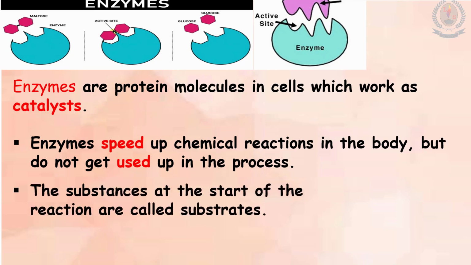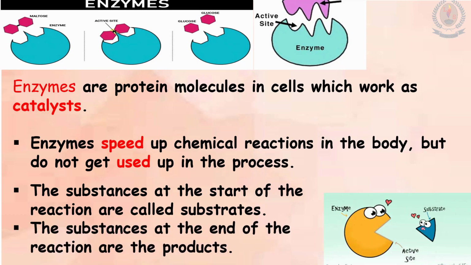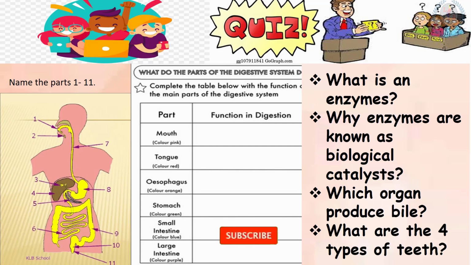The substrates. The substances at the start of the reaction are called substrates. The substances at the end of the reaction are called products. Now you can see the picture. Substrate joined with enzyme active site. Children, now you know about the human digestive system.